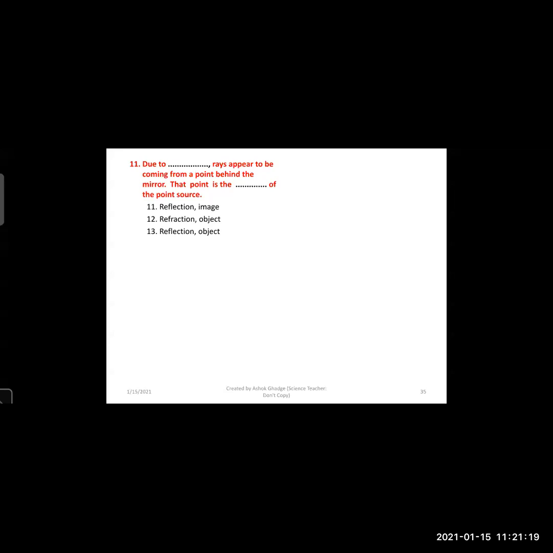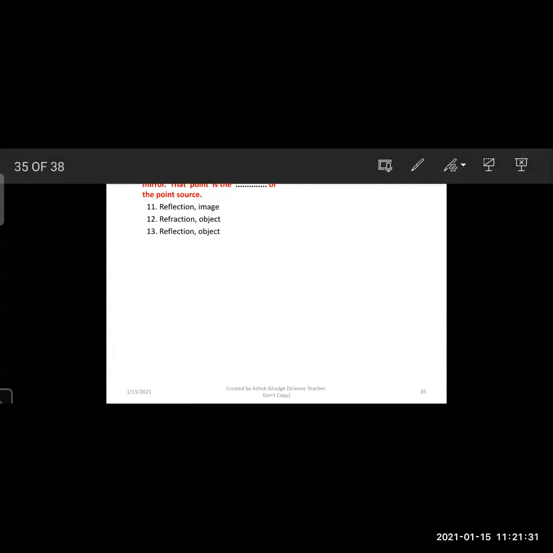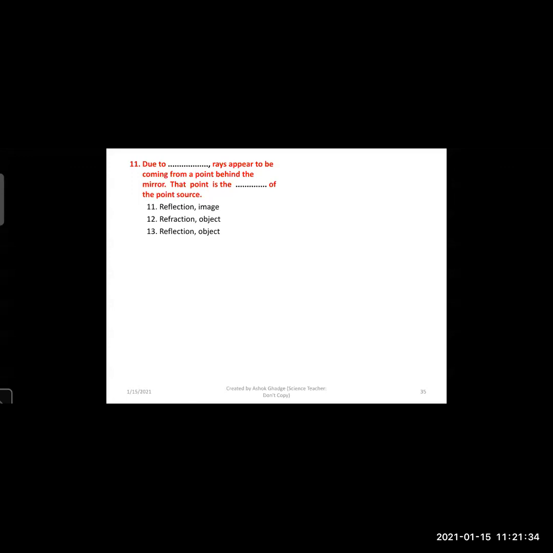Reflection and image. Which option number is right? First option is right. Okay. Due to reflection, the rays appear to be coming from the point behind the mirror, and that point is called the image of the point source. Now next, the light rays which